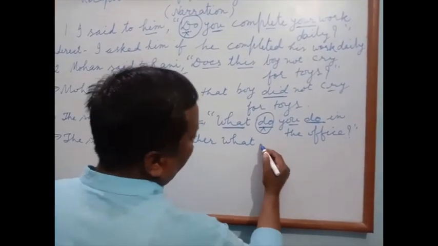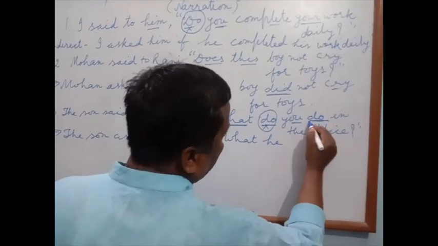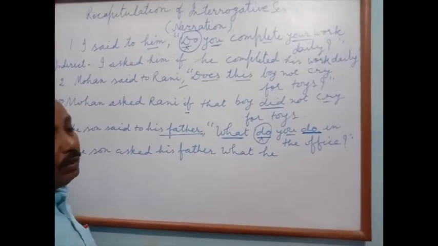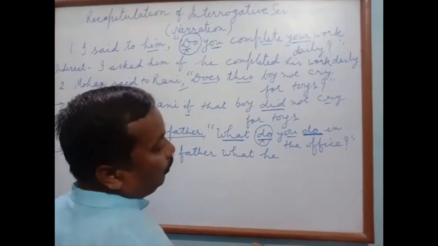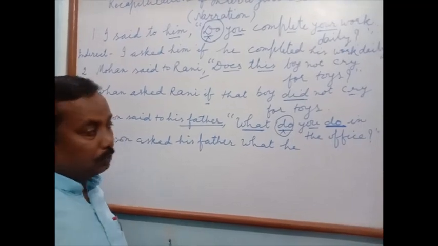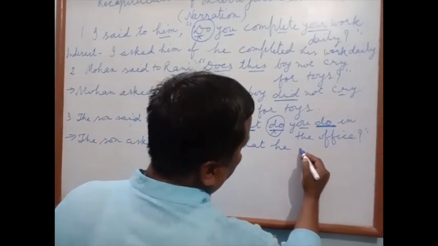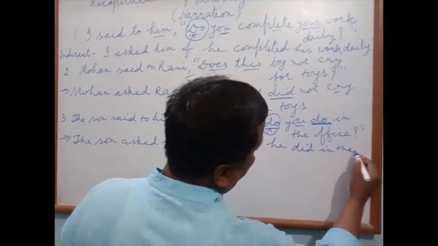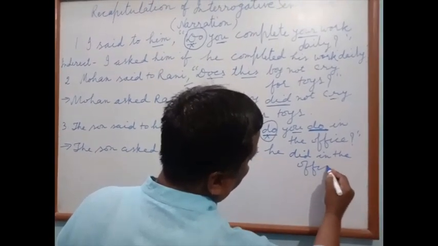Subject form. What he. Now this main verb do will be changed into did, because we know that V1 is changed into V2. What he did in the office.